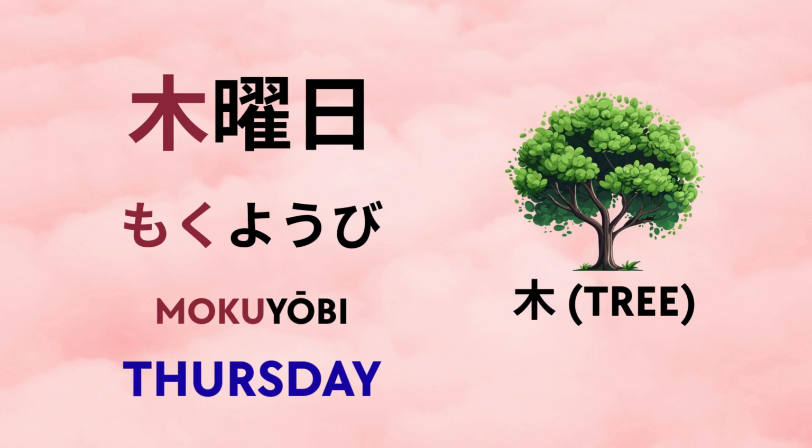Thursday is Mokuyobi. The kanji is read as Ki meaning tree. So Thursday is the tree day or wood day. So Mokuyobi means Thursday.